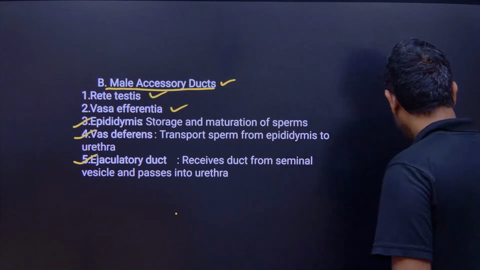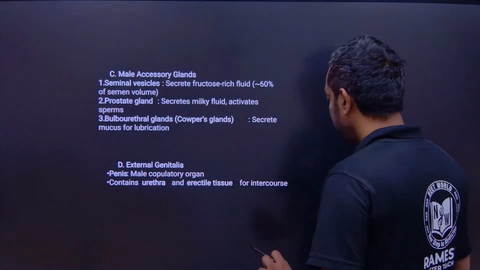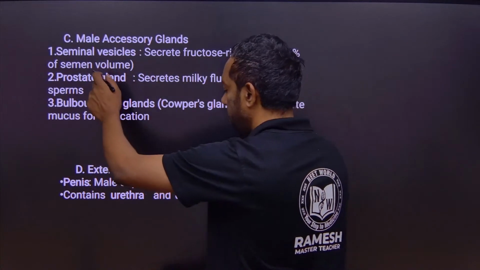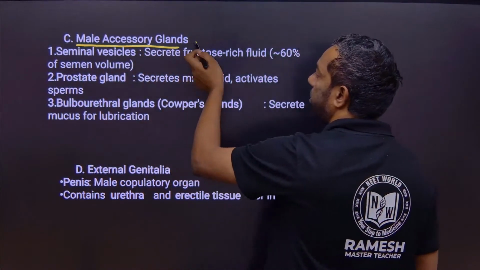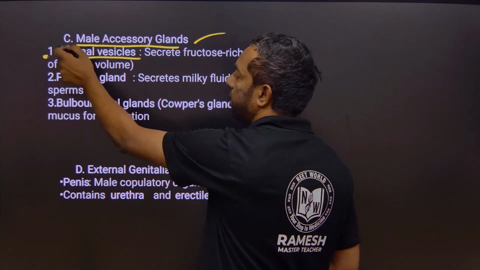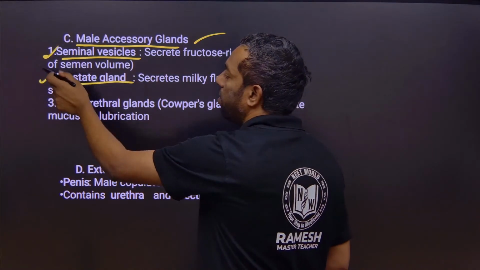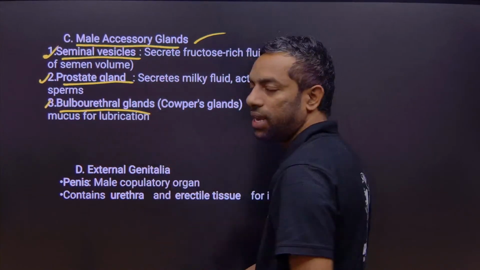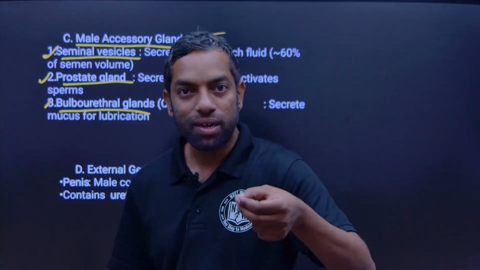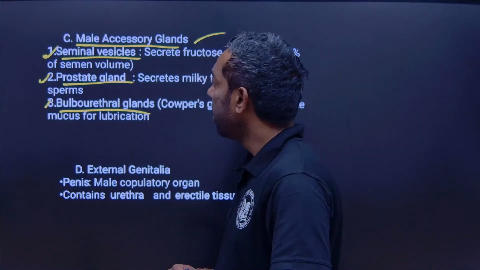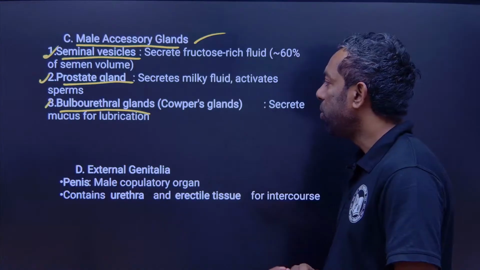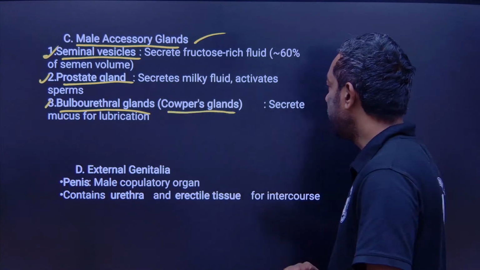Then the accessory glands in the male reproductive system. What are the glands? They are the seminal vesicles, prostate gland and bulbourethral glands. So in the male reproductive system, there are ducts and glands. The glands are the seminal vesicles, prostate gland and bulbourethral glands.